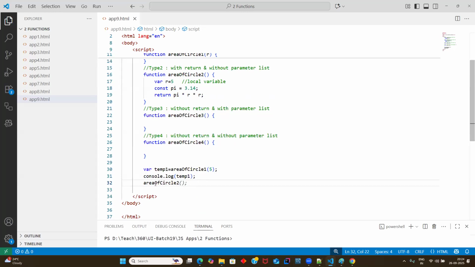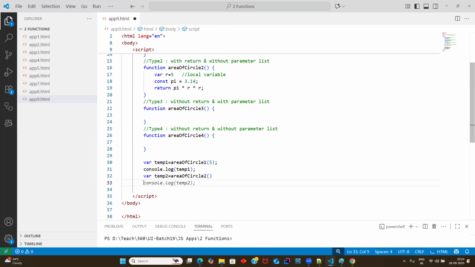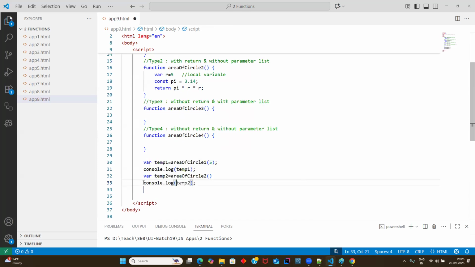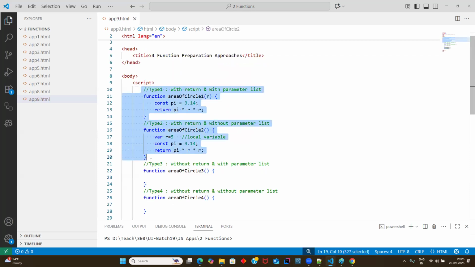Now, if I run this code, guys, will the result be returned or printed? It is returned. Right. Now what do you need to do? You should take another temporary variable, and finally you can print that temporary variable with console.log. This is the first result, and this is your second result, guys. I think the first two are clear, everyone.